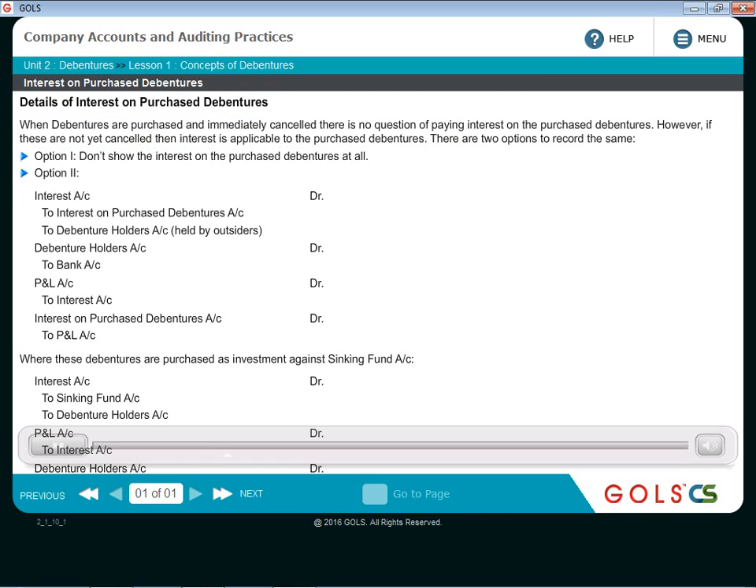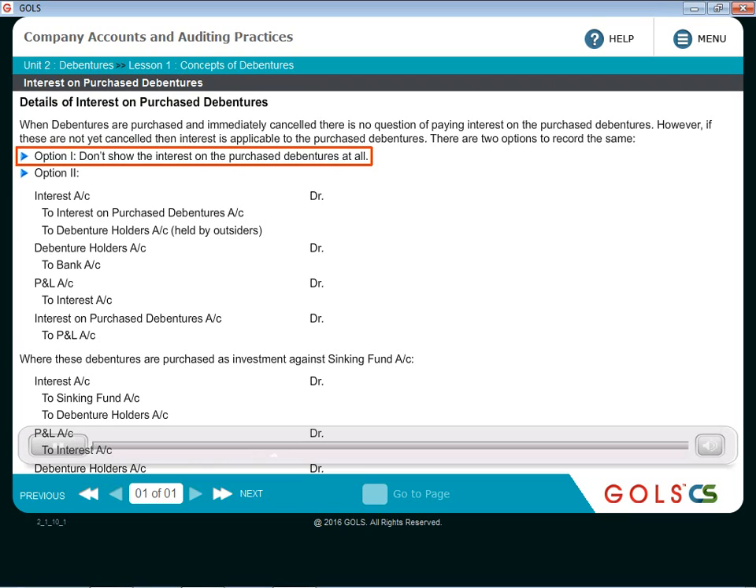It is like saying that, on one side, company is supposed to pay interest on these own debentures. So it is going to be expense for the company because company is supposed to pay. But at the same time, who is going to get the interest? Company only, because company only is the owner. So on one side, it is cost for the company. On the other hand, it is gain for the company. So option 1 says don't show the entry. Don't pass the entry for the interest on purchase debentures.